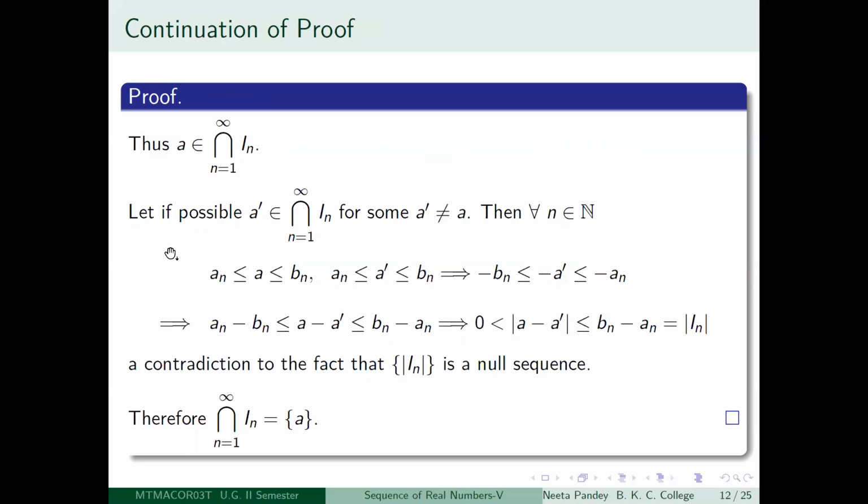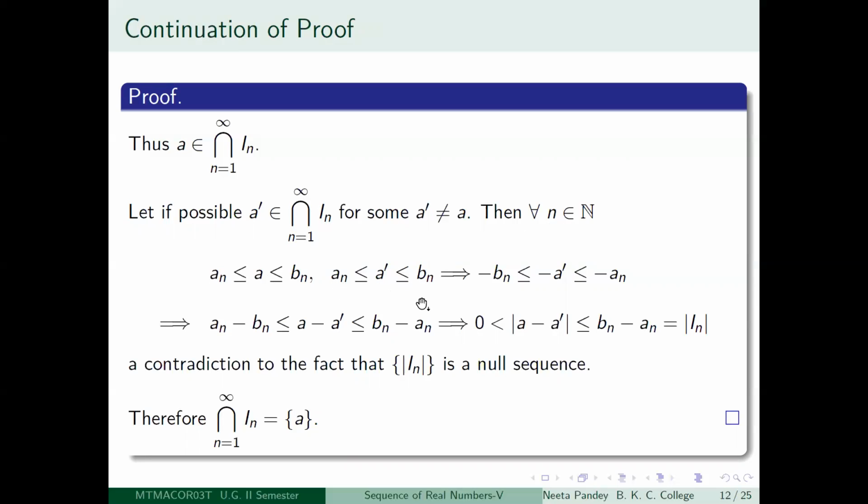So how will you prove that? We will prove this part by contradiction. Suppose, if possible, there is some A prime belonging to the intersection of In for n equal to 1 to infinity, for some A prime not equal to A. Then for every positive integer n, you have An less than or equal to A less than or equal to Bn, and also An less than or equal to A prime less than or equal to Bn.